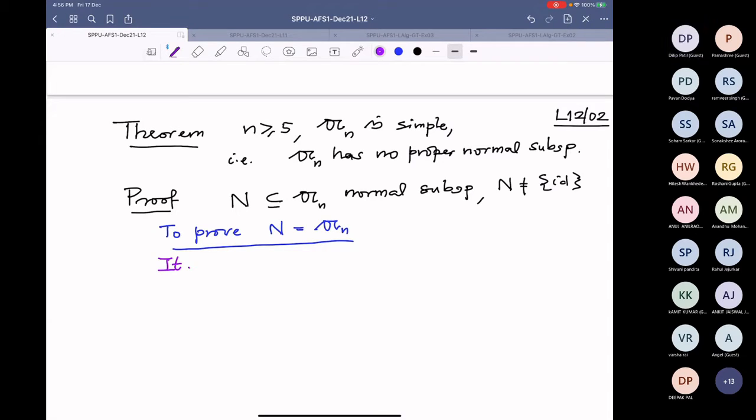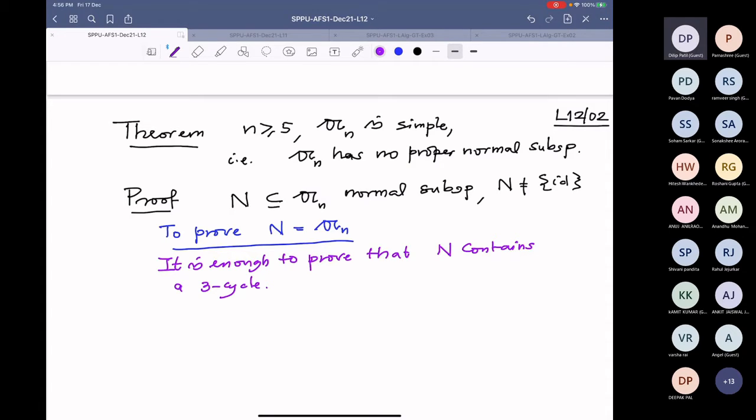It is enough to prove that N contains a 3 cycle. Why is that enough? Suppose I prove N contains a 3 cycle, then it will contain all conjugates of that in N, because N is normal.